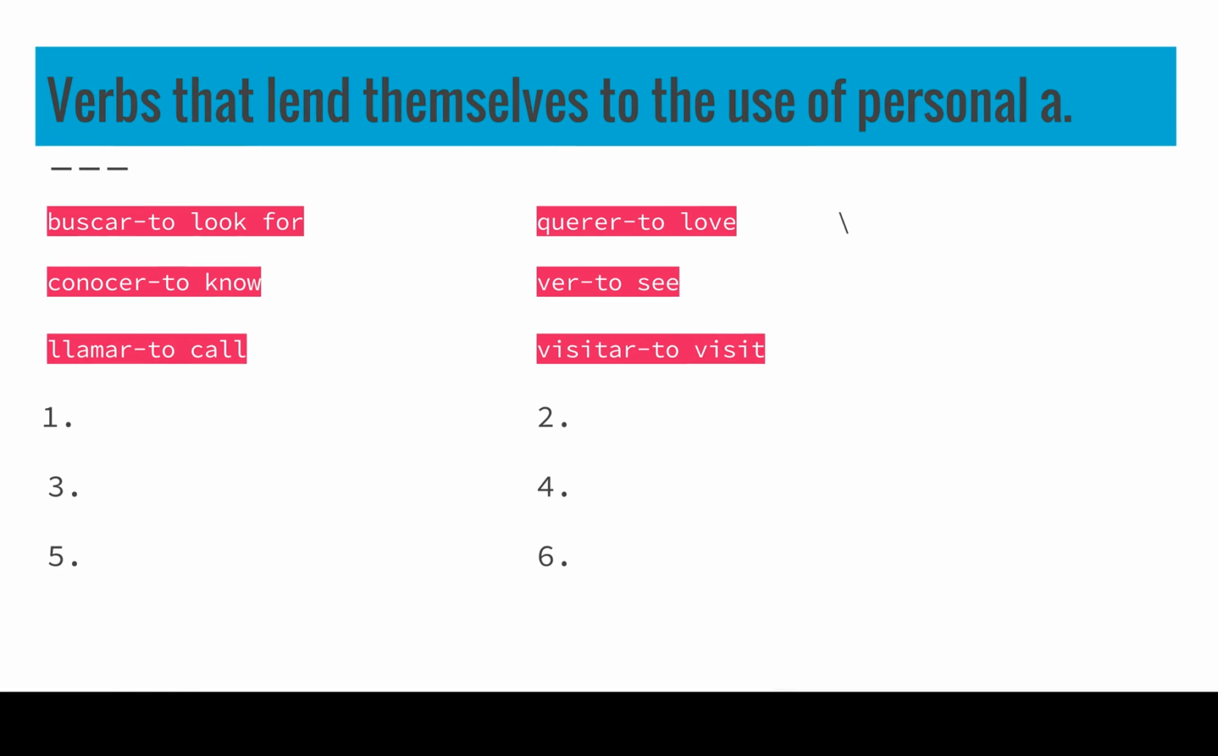Verbs that lend themselves to the use of personal a: when you're looking for people, knowing people, calling people, loving people, seeing people, or visiting people, you're probably going to use the personal a. I'm going to say a sentence in English, pause the video, and then make sure you can come up with the Spanish for it. Número 1.